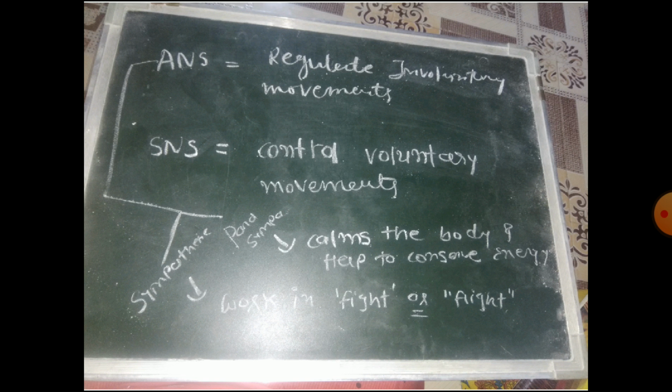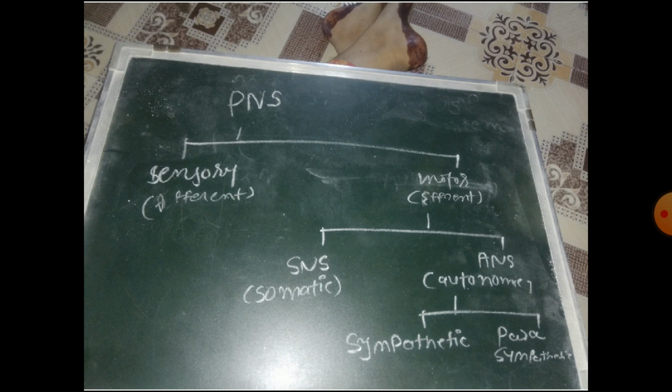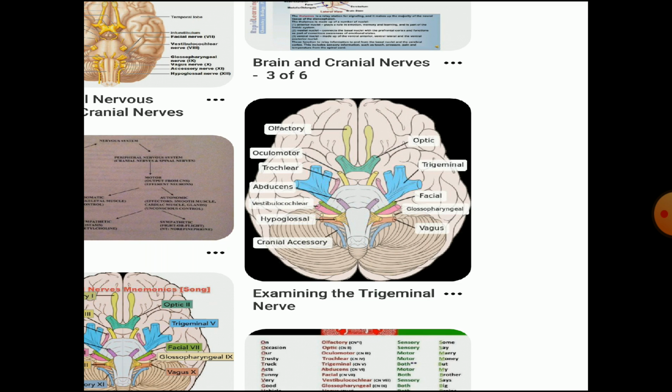Next is what is ANS. ANS is further divided into two parts. So ANS means autonomic nervous system. It regulates the involuntary movements and SNS means it controls voluntary movements. Okay, so we saw here that in divisions, SNS and ANS. SNS controls voluntary movements, ANS controls involuntary movements. And ANS is further divided into two, sympathetic and parasympathetic.